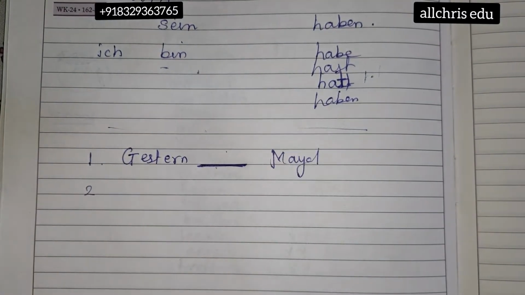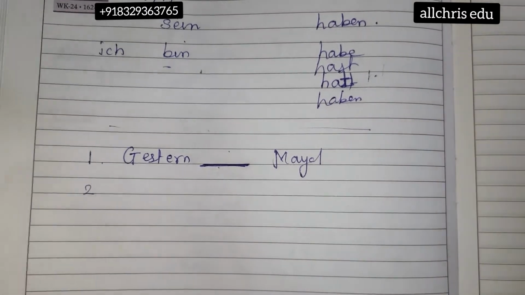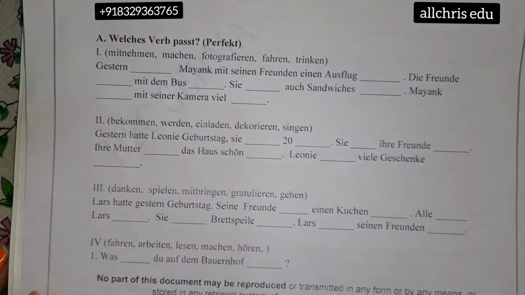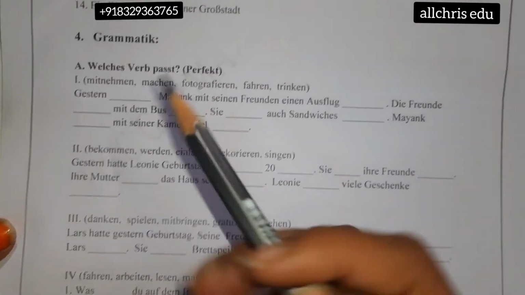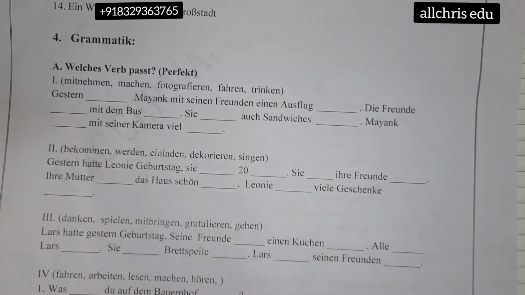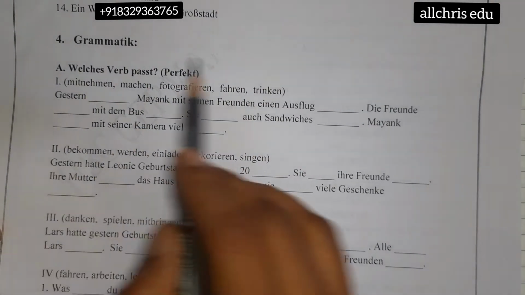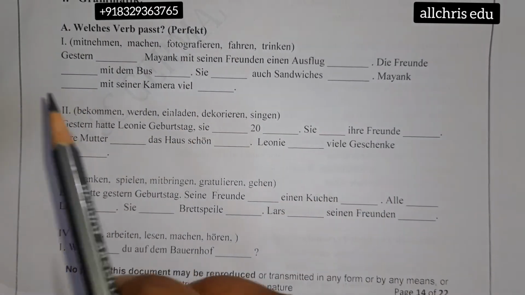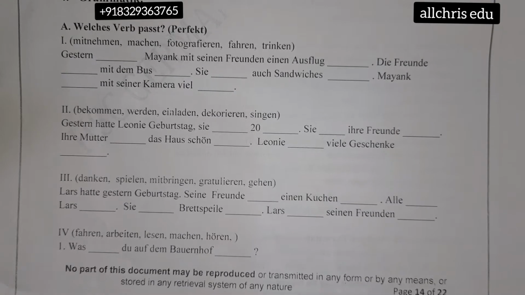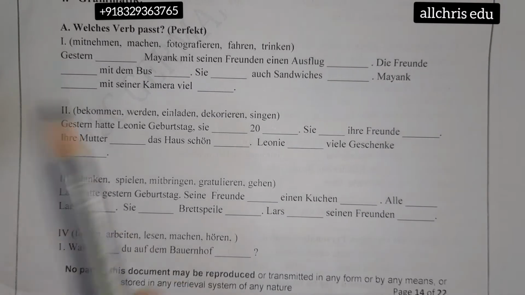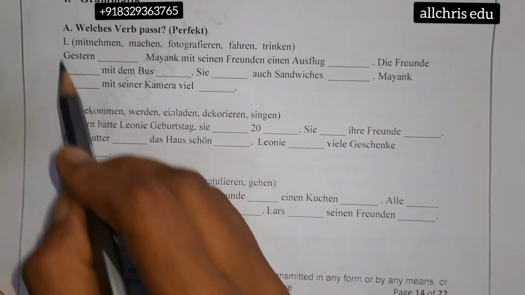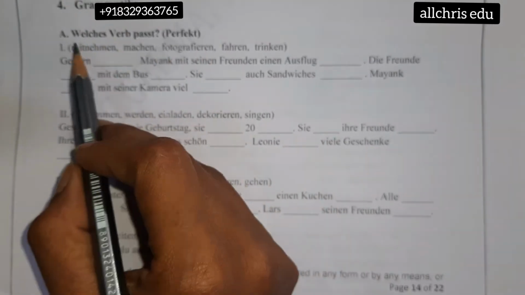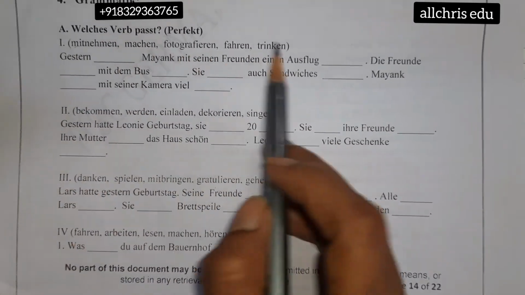Once the question is written, now how to solve it. I will show you how to solve it. Assume these questions you have written, and your pencil is with you. You have the helping verbs conjugated above in the answer paper, and then you have written this question. Assume now this is your answer paper, not your question paper. Don't solve anything on the question paper. It is termed as copying. Don't do that. Do everything in your answer paper. What you have written with the brackets, you have to write in your answer paper. Don't miss this bracket. With the bracket, please mention it.